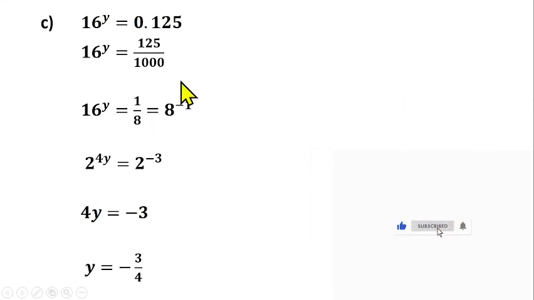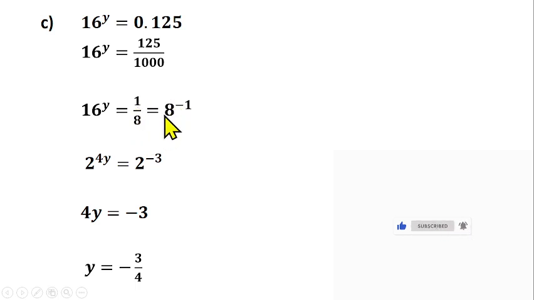Let's see another question on indicial equations. You have 16 raised to the power y equals 0.125. 16 raised to the power y equals 0.125. How can we simplify this? 16 raised to the power y equals, you can change this one to a fraction. That gives us 125 over 1000. Then 125 goes into 125, that gives us 1, and 125 goes into 1000, 8 times. And according to the law of indices, this can be changed to 8 raised to the power minus 1, based on the laws of inverse.